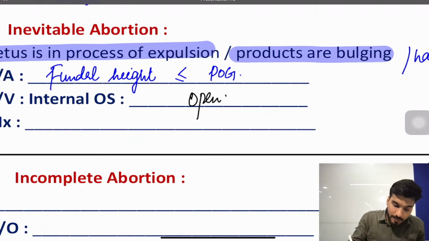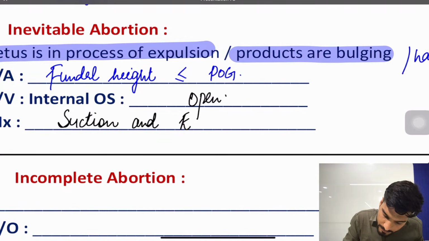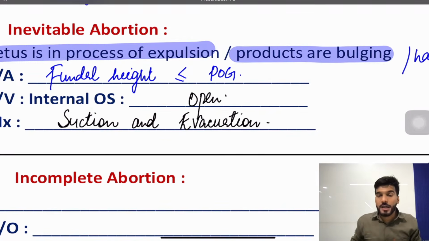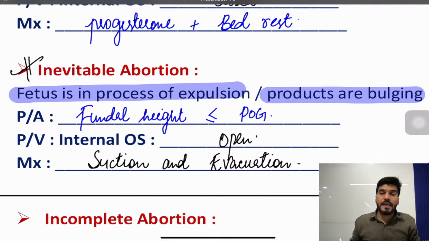Shortcut. Okay, what will be the management? The management will be suction and evacuation. So fundal height less than the period of gestation, internal os open, management is suction and evacuation. This is a classical case of which type of abortion? It's going to be inevitable abortion.